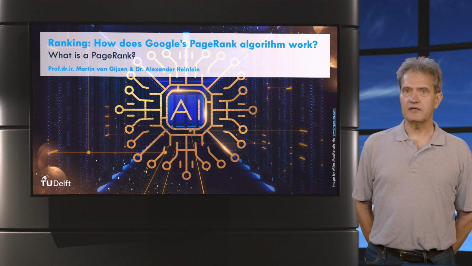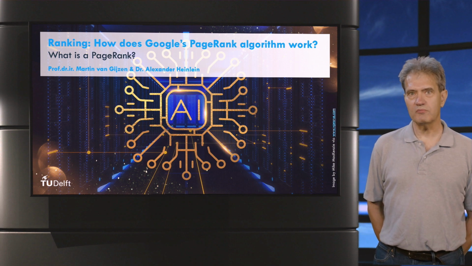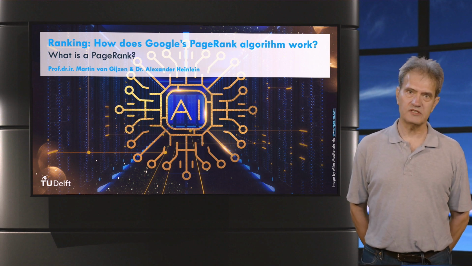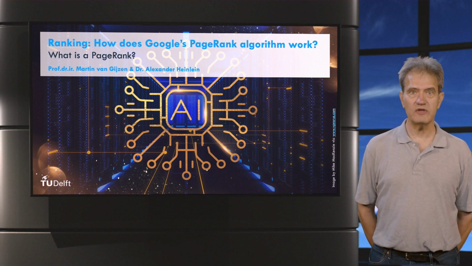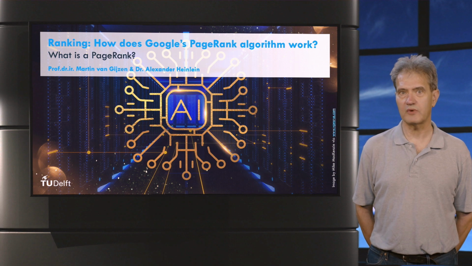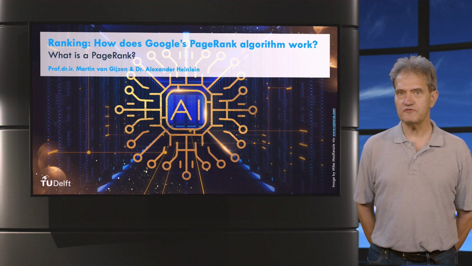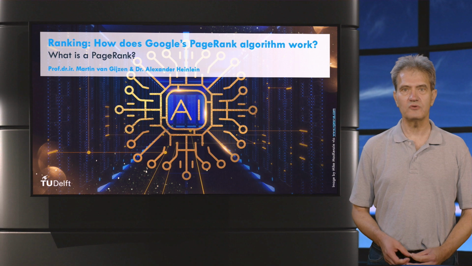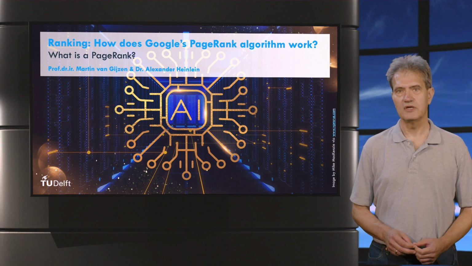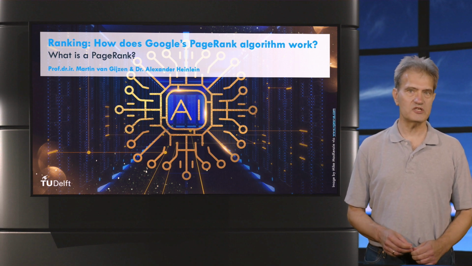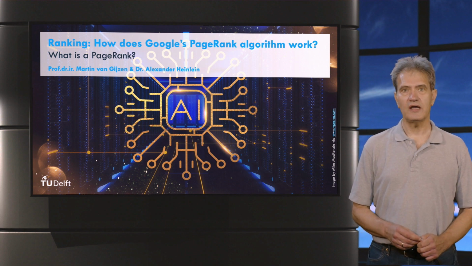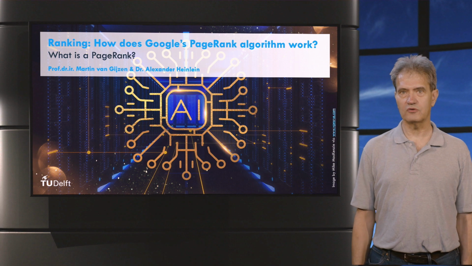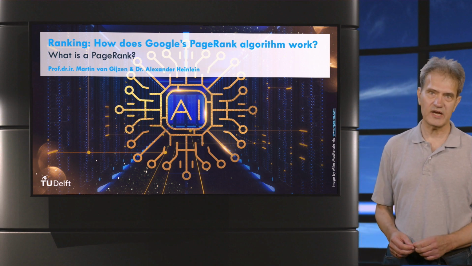Now, what is the PageRank? The PageRank of a page determines the relative importance of the page. To determine the PageRank, a model is assumed of how we find information in the World Wide Web. In this first video, we will introduce you to the ideas behind this model. In subsequent videos, we will explain the mathematical and computational details behind the model and also how to manipulate the model to get an artificially high PageRank.